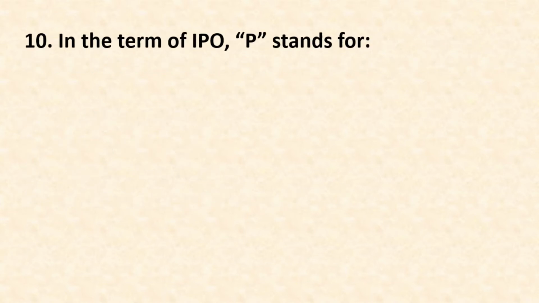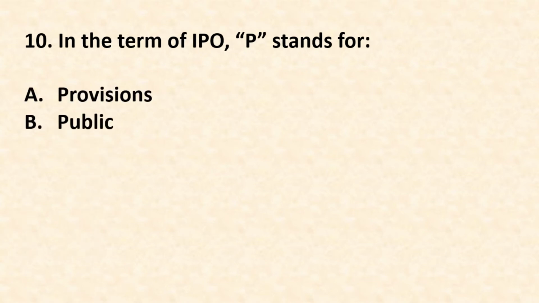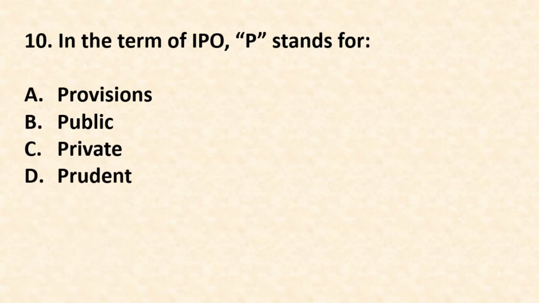Number 10. In the term of IPO, P stands for option A. Provisions, option B. Public, option C. Private, and option D. Prudent. The correct answer is option B. Public. IPO stands for initial public offering.